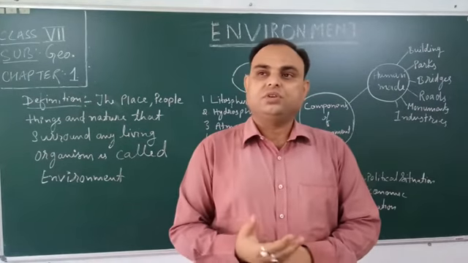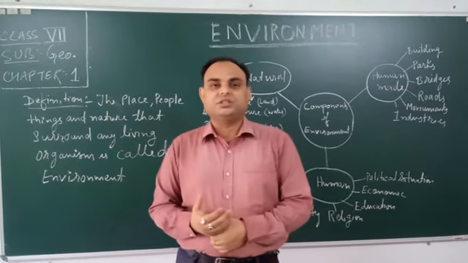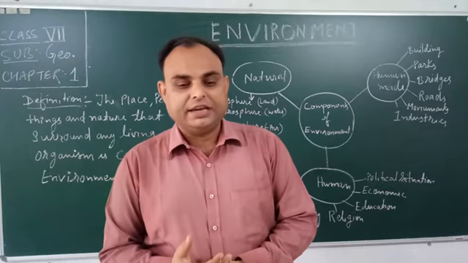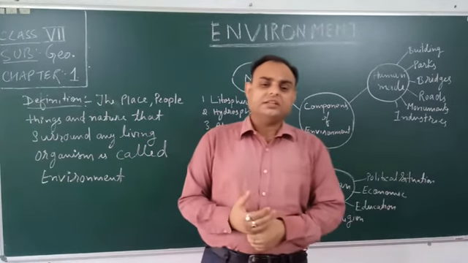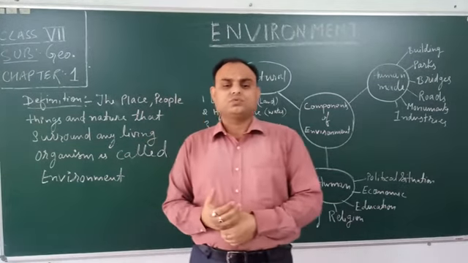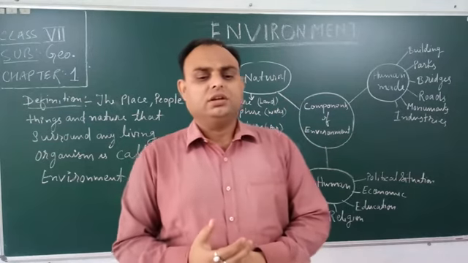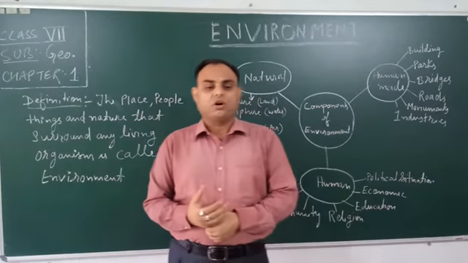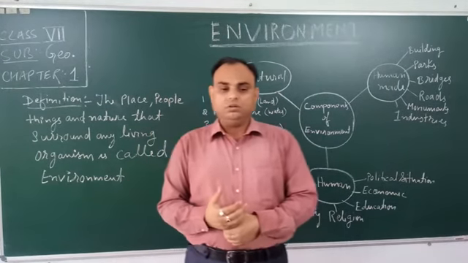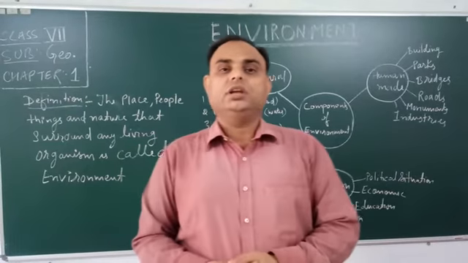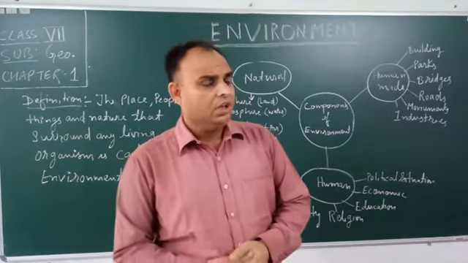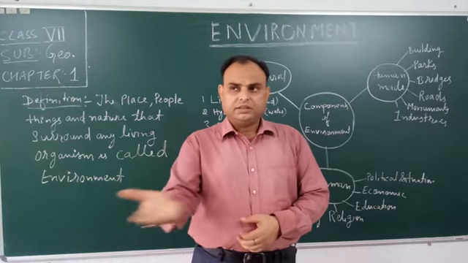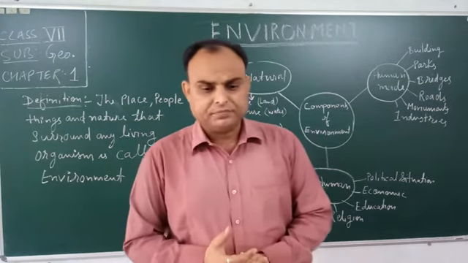Here we can also say the different physical features: mountains, plateaus, plains, valleys, islands. Landforms are formed over the continents and also on the ocean floor. In the water body also, on the ocean bed, there is land.